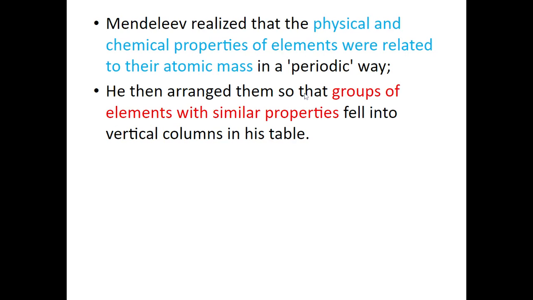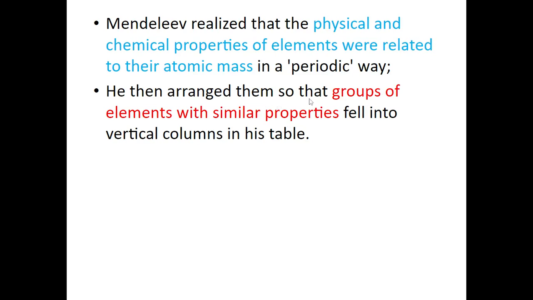So that's great. He realized that the physical and chemical properties of elements were related to their mass in a periodic way. What periodic way means is that there's a trend. So every period that repeats, as we're going left to right, every period, the pattern repeats itself. Like how we have our lithium and then our sodium, they're in the same family, but they're in different periods. They exhibit similar characteristics.